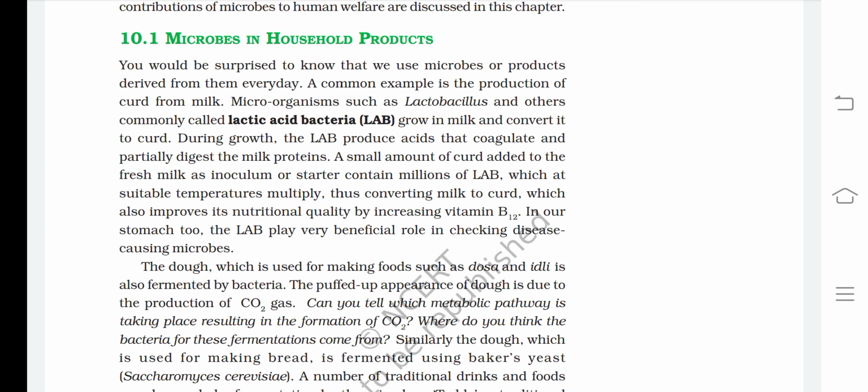A small amount of curd added to the fresh milk as inoculum or starter contains millions of LAB, which at suitable temperatures multiply, thus converting milk to curd, which also improves its nutritional value by increasing vitamin B12. In our stomach too, the LAB play a very beneficial role in checking disease causing microbes.